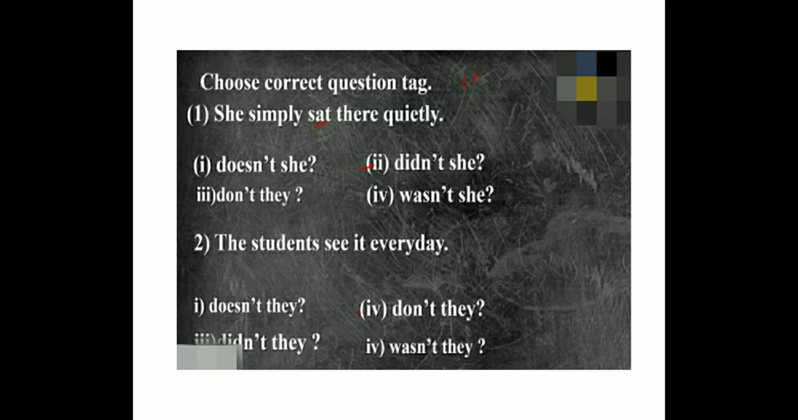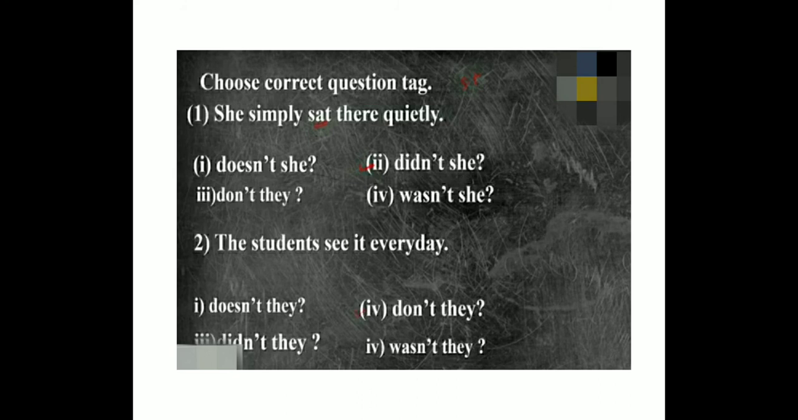Now, see the statement. She simply sat. Sat is the past form. So, when sat is given in the past, the words we use are didn't and she. So, the correct option is the second one, didn't she.